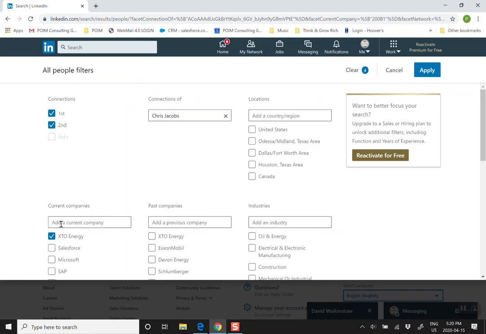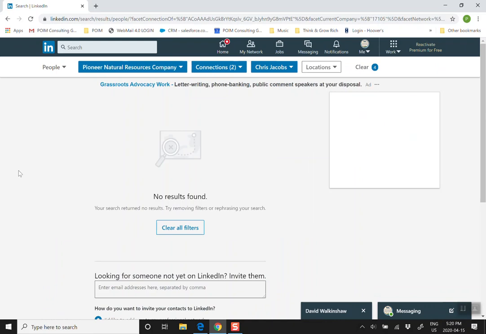We don't just limit it to him as an individual. We can go to Pioneer Natural Resources. We could go to their supply chain management person, look for people in similar types of industries. And then we can do a quick comb through and see who it is that we want to see, who they might be related to, and then do a data collection project for you. I think ultimately it's a good way to use the list.